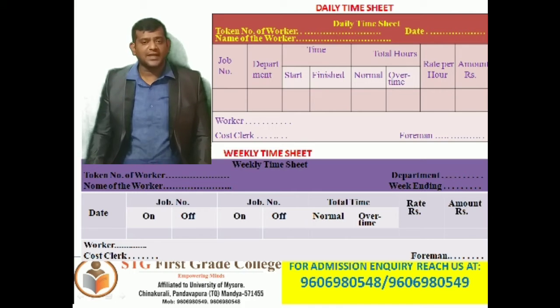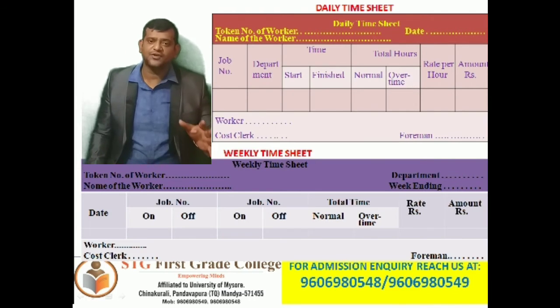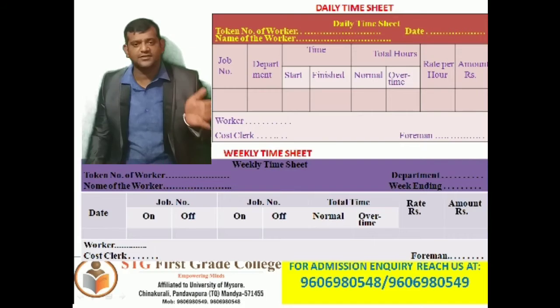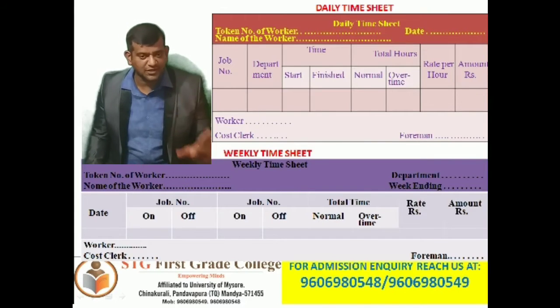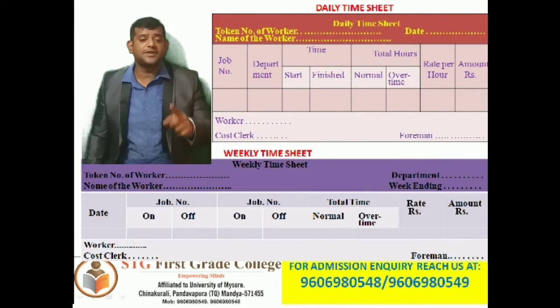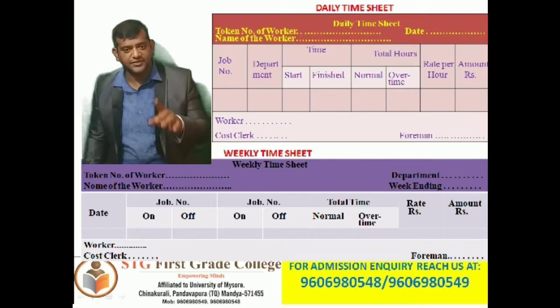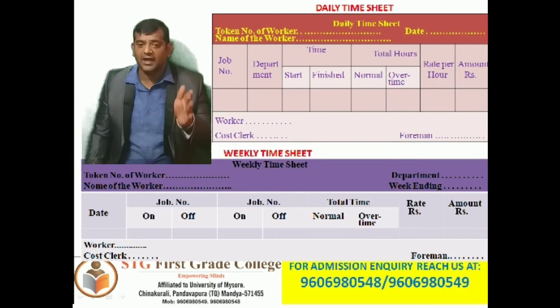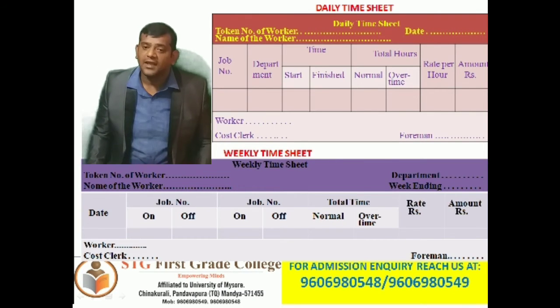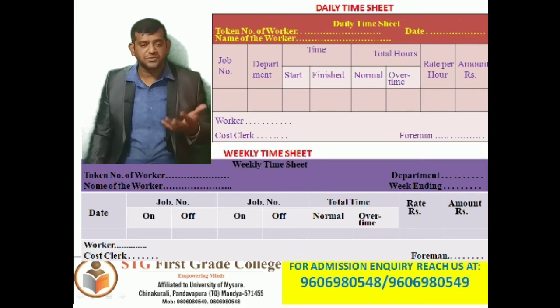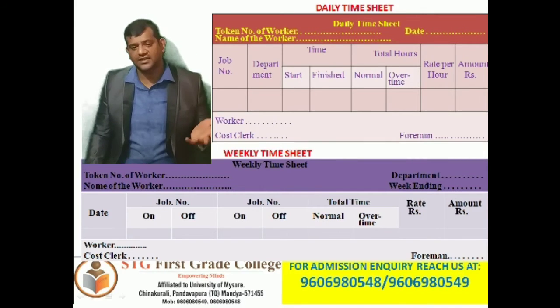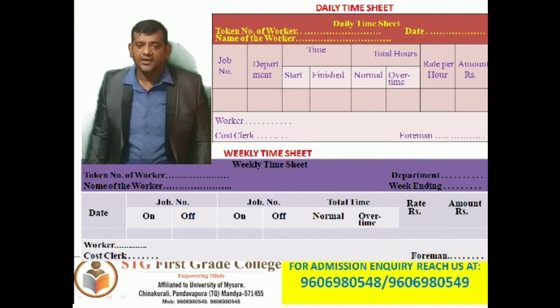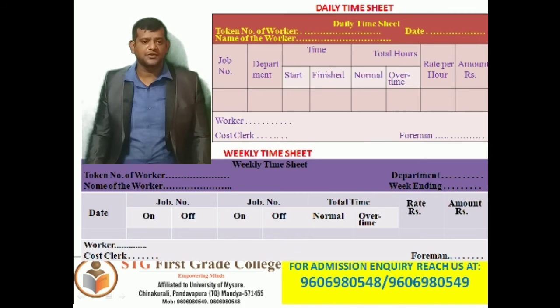Weekly timesheet: token number of workers, department, name of the workers, week ending. These all remain the same. Date, job number, on the job and off the job, job number on, job off, total time, that is normal and overtime, rate per hour, which is multiplied to get the amount. Then worker, cost clerk, and foreman. So this is the normal thing that we are going to learn.